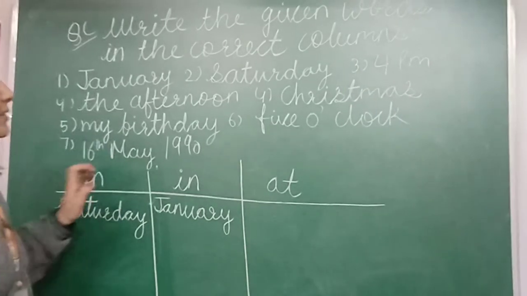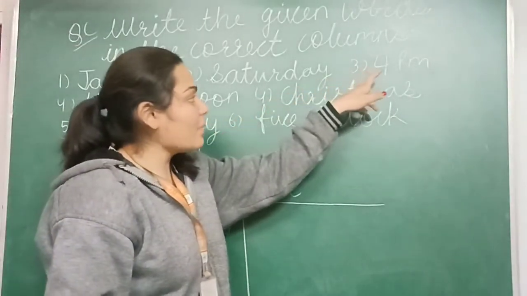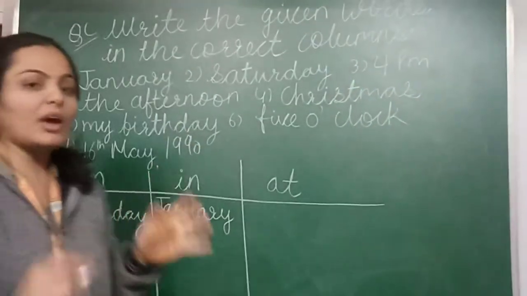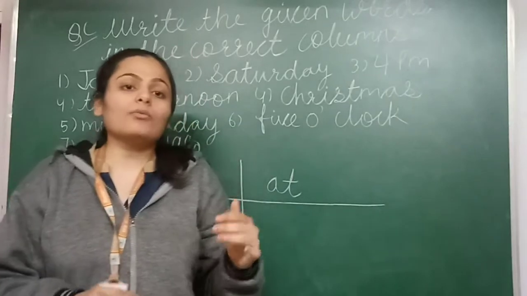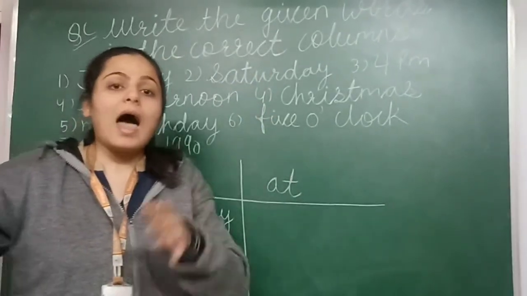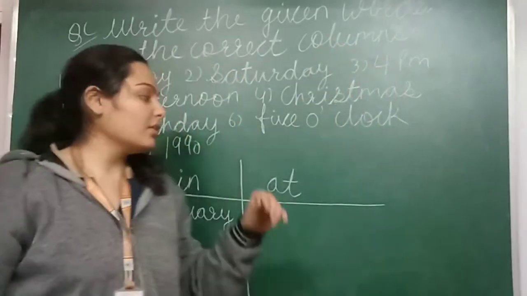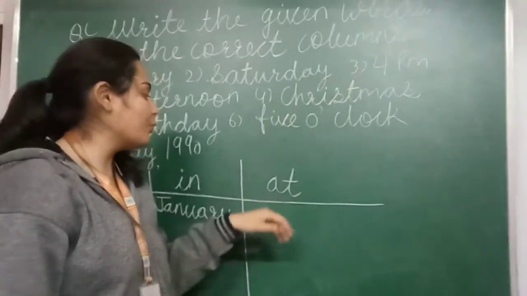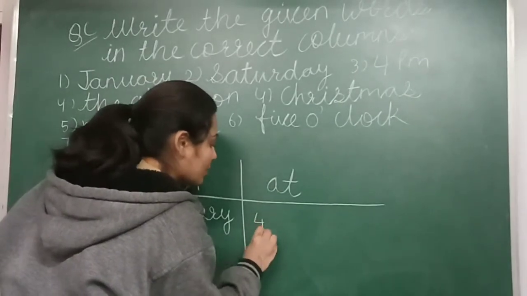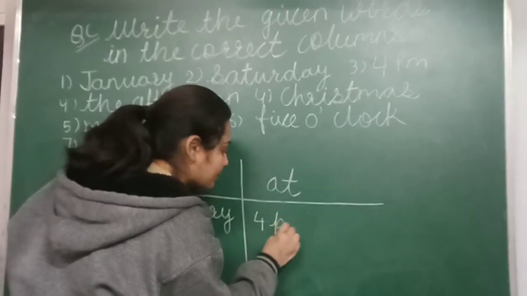Okay. Next example is 4 p.m. 4 p.m. is the time. If we are going somewhere, so what we are saying? We are going to this place at 4 p.m. So we have to write 4 p.m. in the column at.